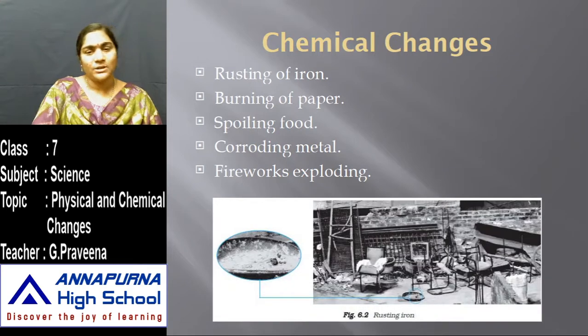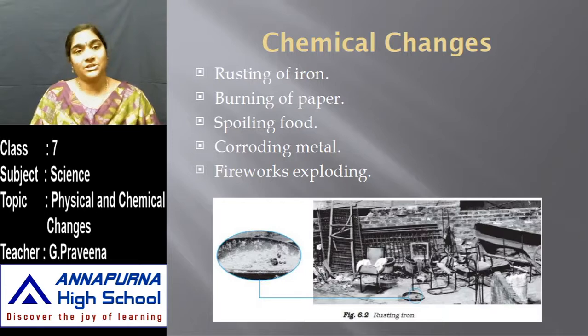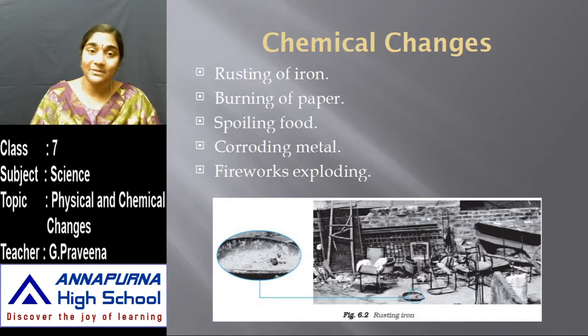Now coming to another type of changes, which are known as chemical changes. Changes are of two types: one is physical change and the other is chemical change. In case of physical changes, you can see that there is a change in size, color, state and so on, but there is no new substance formed. At the same time, all those changes are reversible, where the original substance can be brought back again. So those changes are called physical changes.